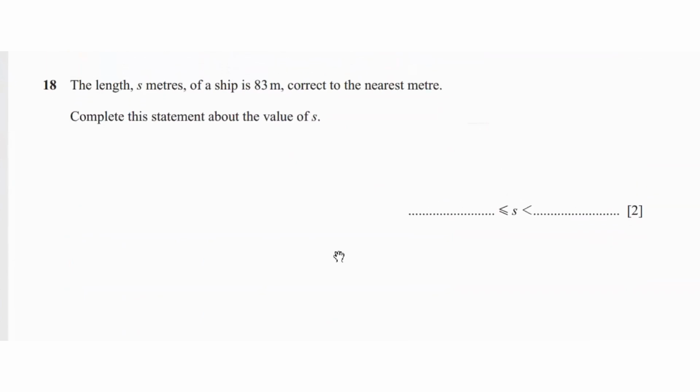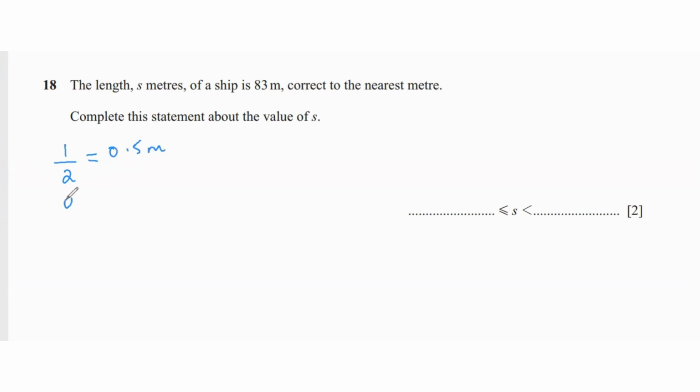Question 18 says the length S meters of a ship is 83 meters, correct to the nearest meter. Complete the statement about the value of S. Our degree of accuracy is nearest meter, so we do 1 divided by 2. Whatever the degree of accuracy is, divided by 2. That gives us 0.5 meters.